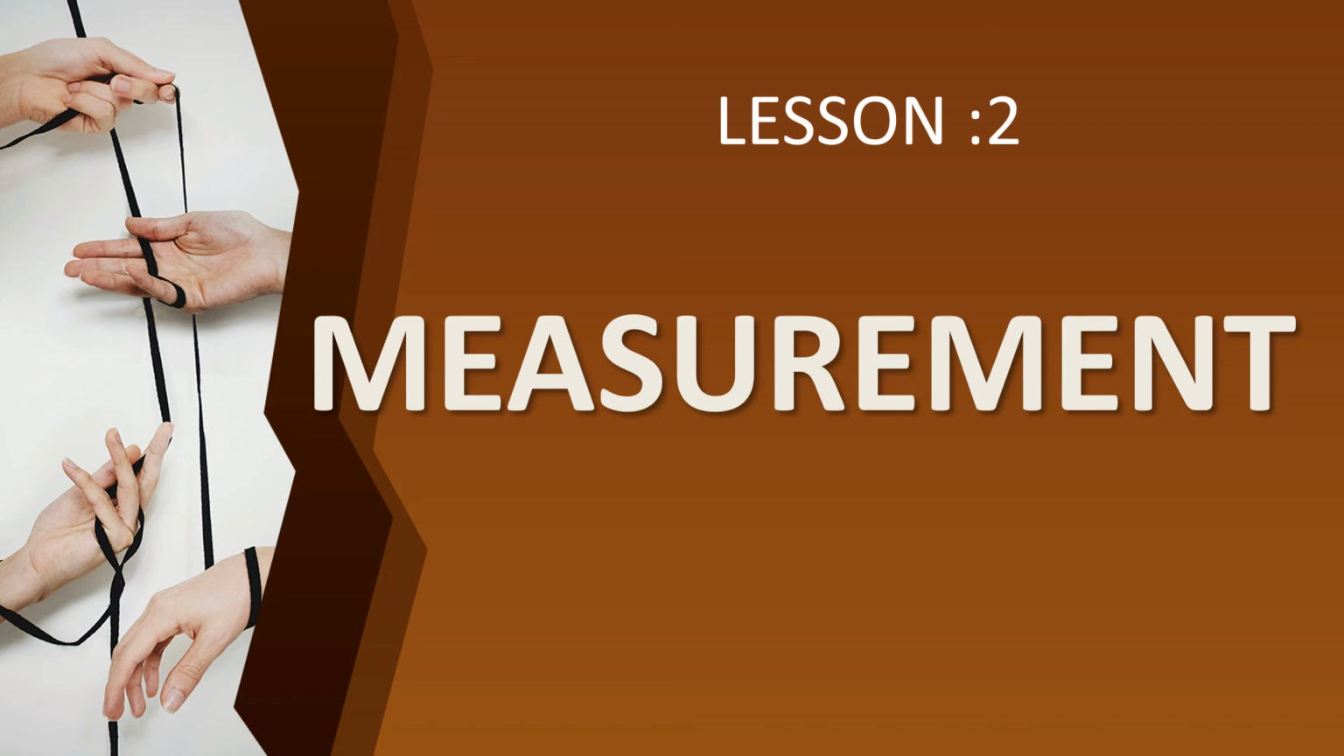What is the SI unit of length? Meter. And what is meant by 1 meter? 1 meter is defined as the length of the path travelled by light in vacuum in a specific time interval.